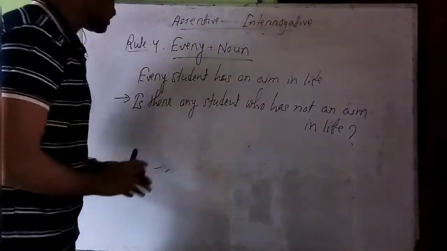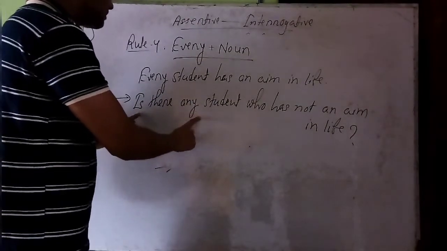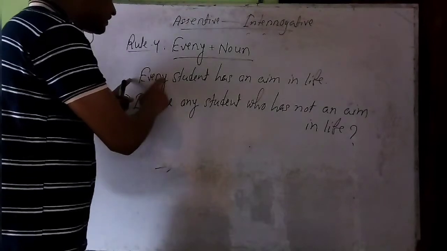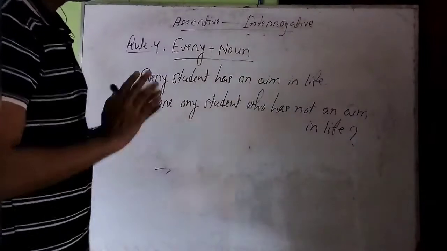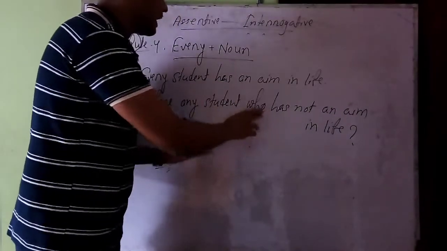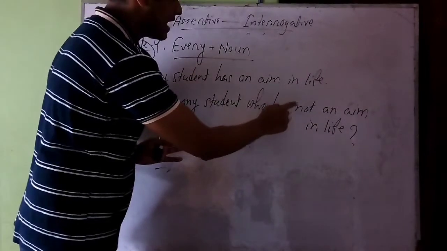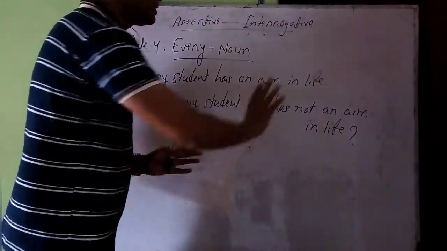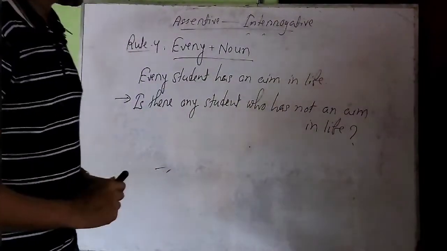So look at the answer first. What we are doing here, we are taking is there any instead of every, then the noun after every. Is there any student? Then we are taking who, and as the sentence is in affirmative form, that's why we are making it negative by adding not with the auxiliary verb. Then the rest of the sentence and a question mark at the very end of the sentence.